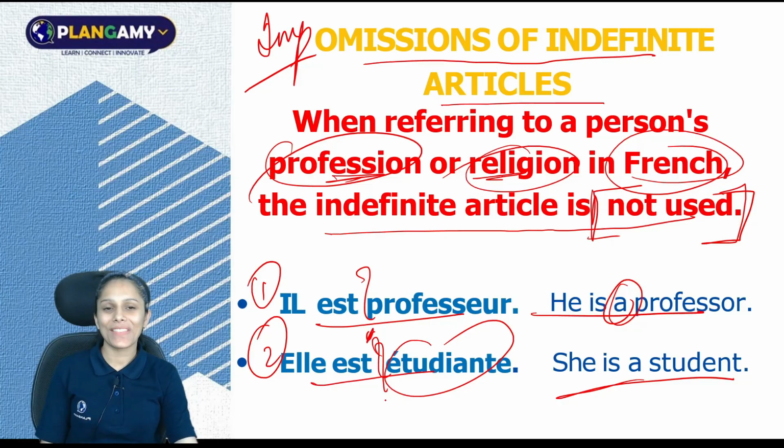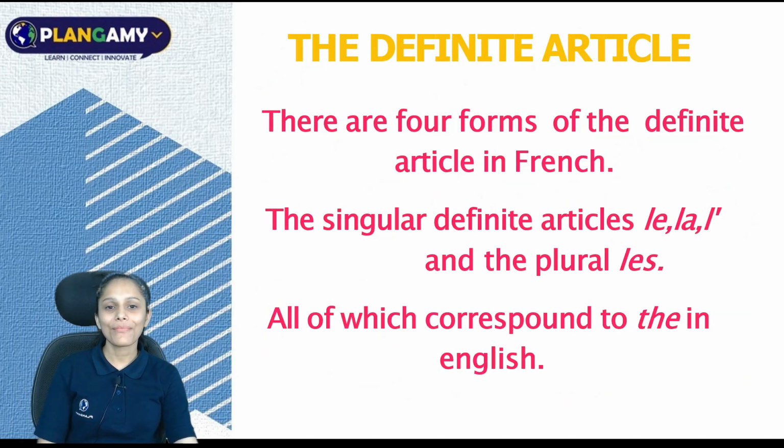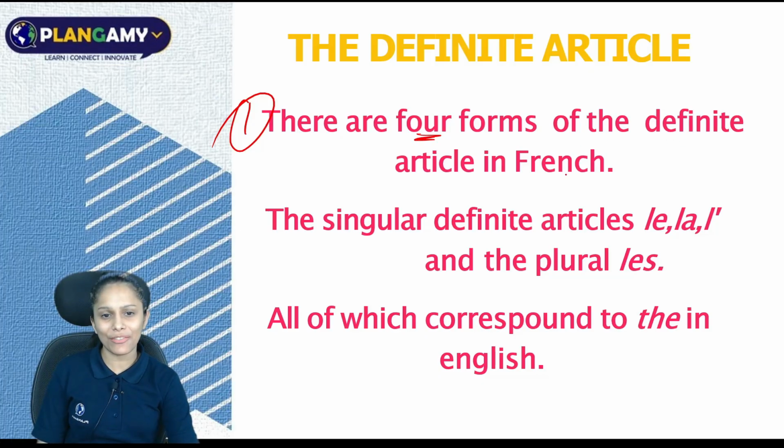So again, let's move further. Now, in the beginning of this session, we learnt about the indefinite articles, un, une, des. Now we will learn about the definite article. So it says, number 1, there are 4 forms of definite article in French. Number 2, the singular definite articles, le, la, l apostrophe and les. So these are your 4 forms.